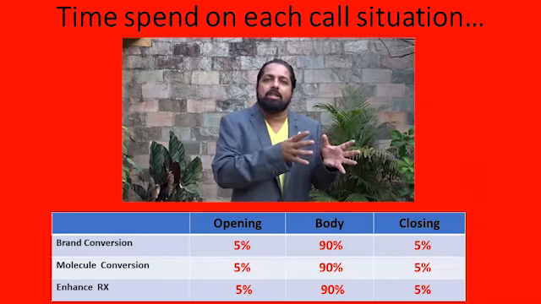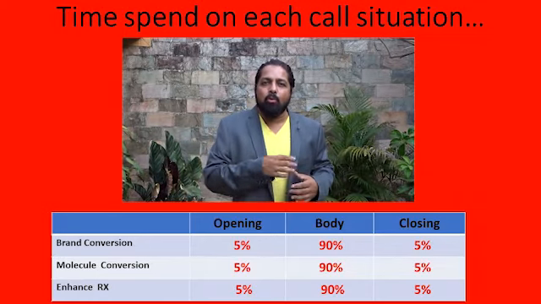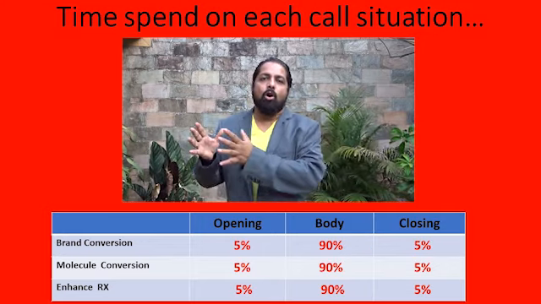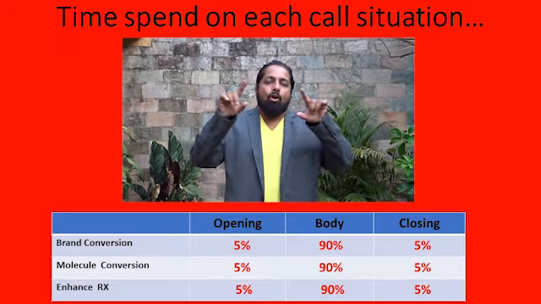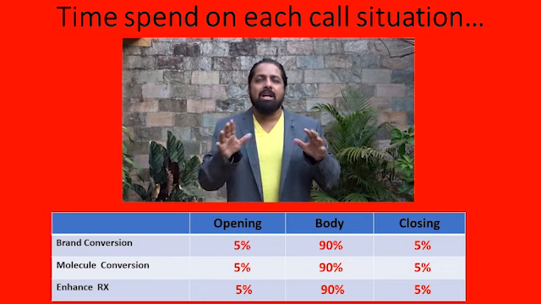We would do a lot of role plays and try to understand how a medical rep sells into these three situations. And like we said, every call has three dimensions: the opening, the body of the call, and the closing of the call. If you give them these three situations and measure how much time they spend on each of the opening, body, and close, we find that no matter what the call situation is, whether you're doing a brand conversion, a molecule conversion, or trying to enhance prescription, the call architecture in terms of how much time you spend on the opening, body, and close remains the same.